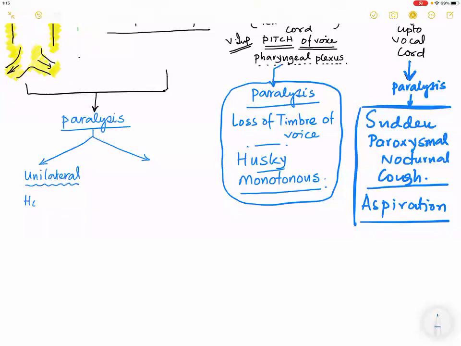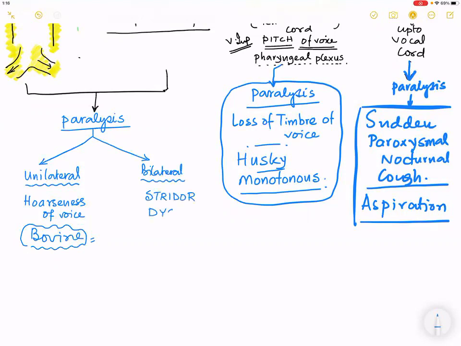Sir, it leads to something called hoarseness of voice. Hoarseness of voice. So this kind of voice is called bovine voice. Please remember. Whereas if it is a bilateral injury, remember that leads to stridor and leads to dyspnea. And this is an emergency, and you must do an emergency tracheostomy.